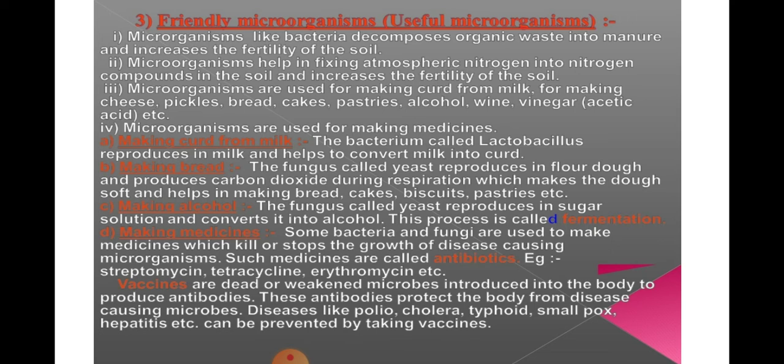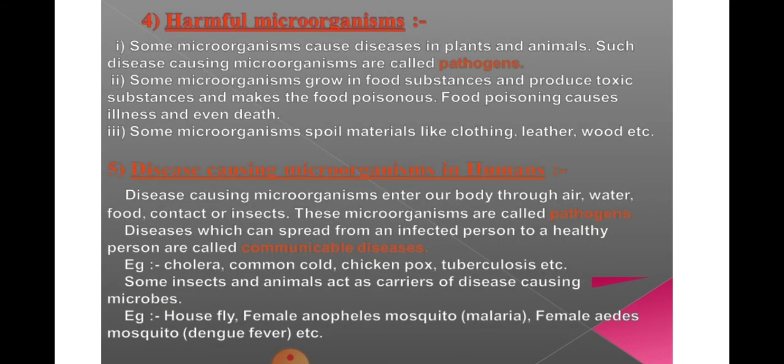Okay, diseases like polio, cholera, typhoid, smallpox, hepatitis, etc. can be prevented by taking vaccines. So these are some diseases which can be prevented by the vaccine: polio, cholera, typhoid, smallpox, hepatitis, etc. Okay.